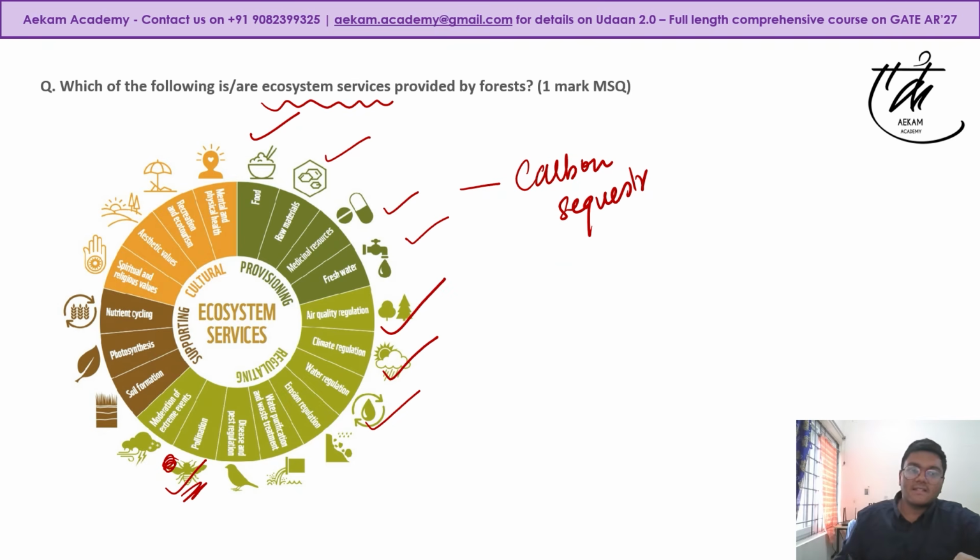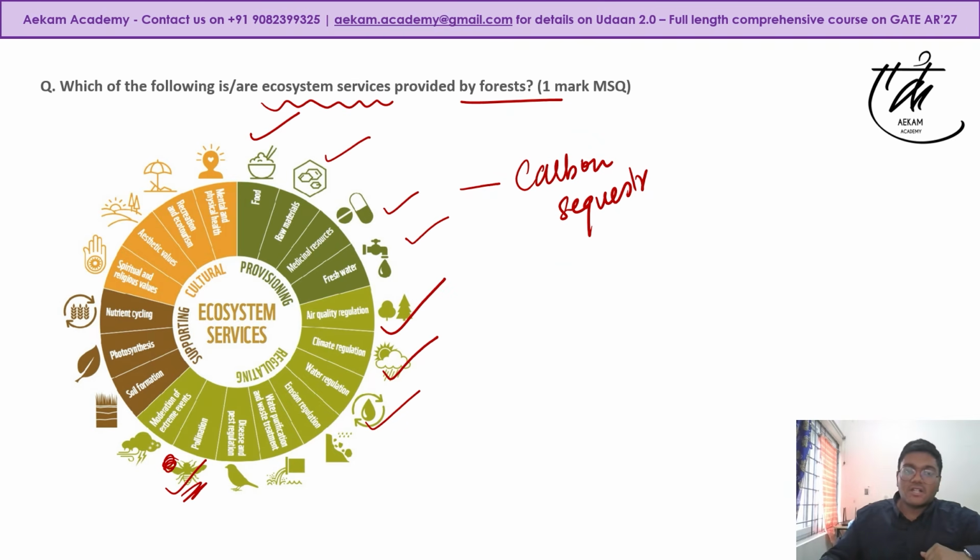Cultural is not material based, but there is some faith or belief associated with it. For example, in forests, as was asked in the question, you must have heard of sacred groves. So that is your cultural thing. A lot of communities, tribal communities, worship forests. Bishnoi community also. And at the apex, supporting means you are provisioning, regulating, and cultural, as well as supporting your ecosystem.